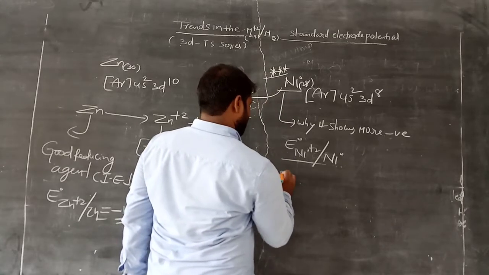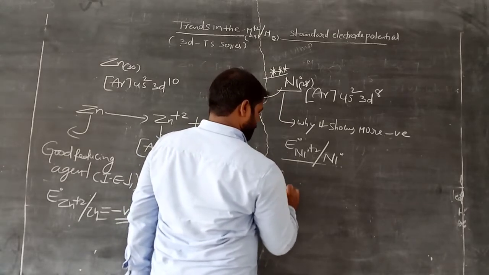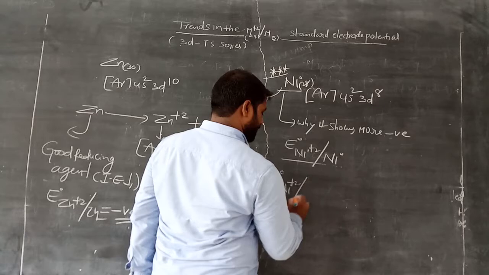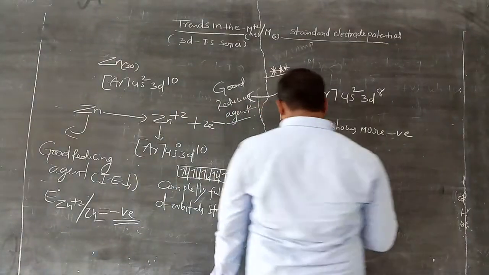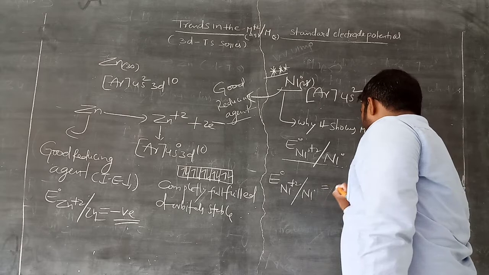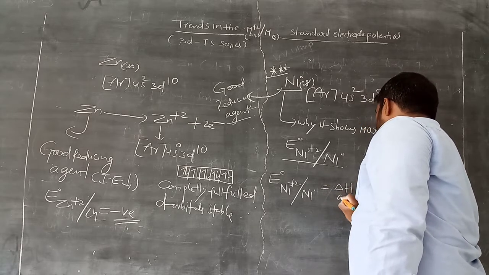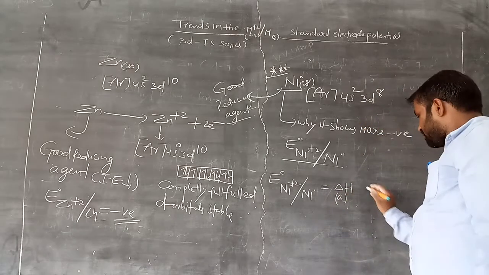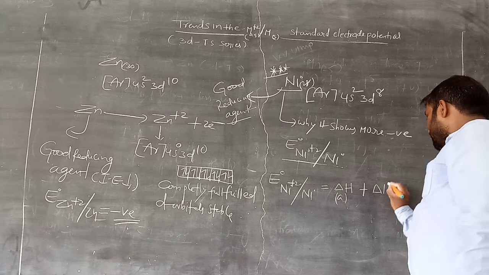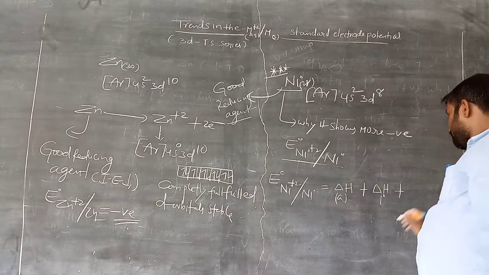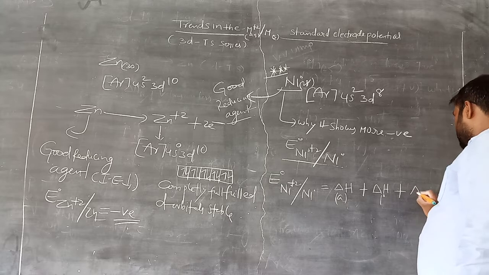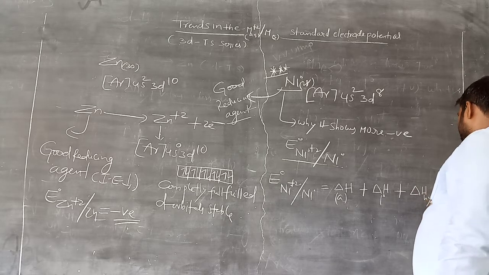Listen carefully. What phenomena do we consider here for it to act as a good reducing agent? Here you know the delta H sublimation or atomization and the delta H ionization of nickel to Ni2+, and here it is delta H hydration.